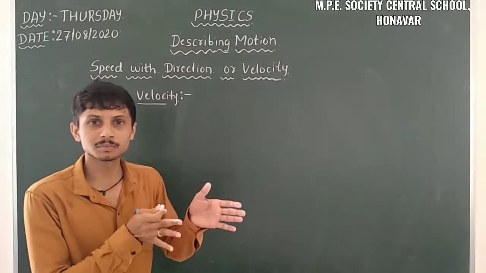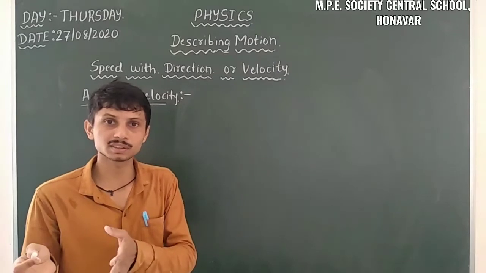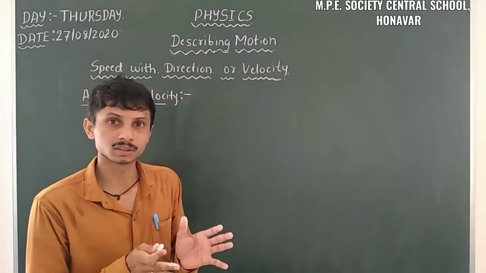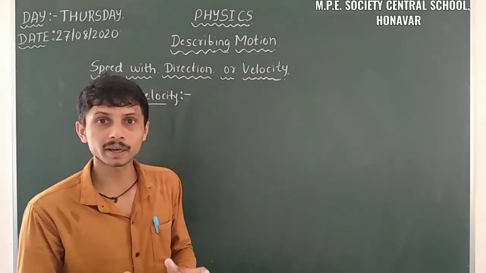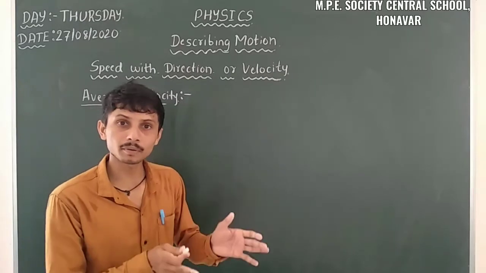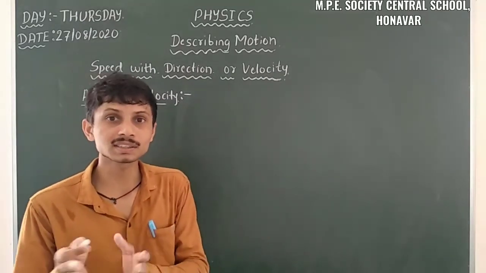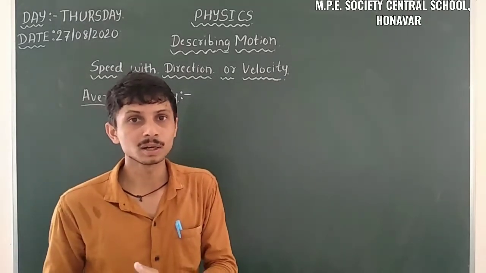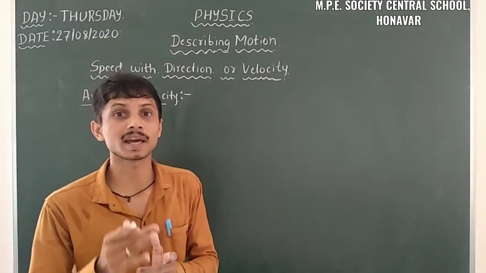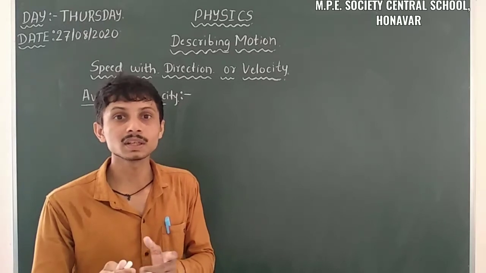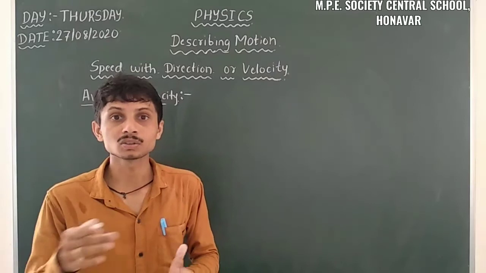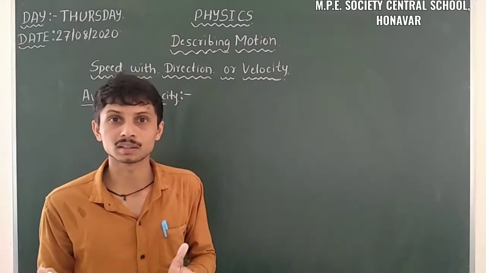It's quite a similar term, average speed and average velocity. In average speed, only magnitude comes in, so we are aware of only magnitude. But here we have to be aware of direction. In the case of average speed, we take the total distance traveled divided by total time taken. But in average velocity, we must be aware of direction, so we can't take the total distance traveled or total time taken.